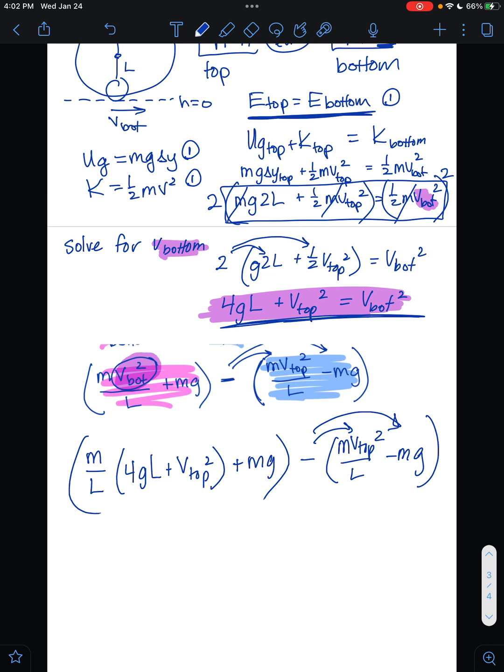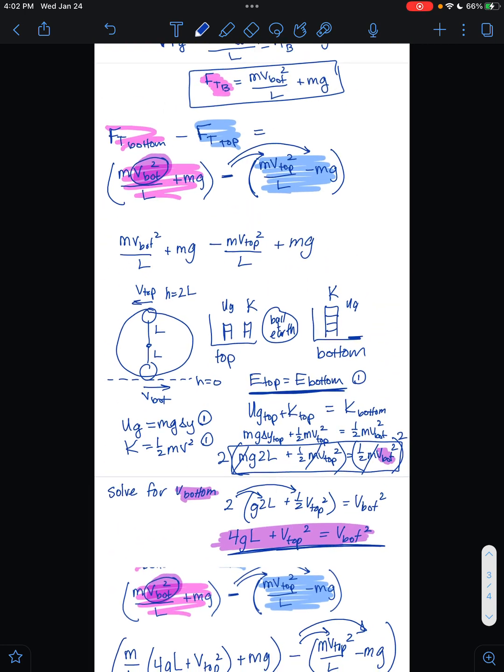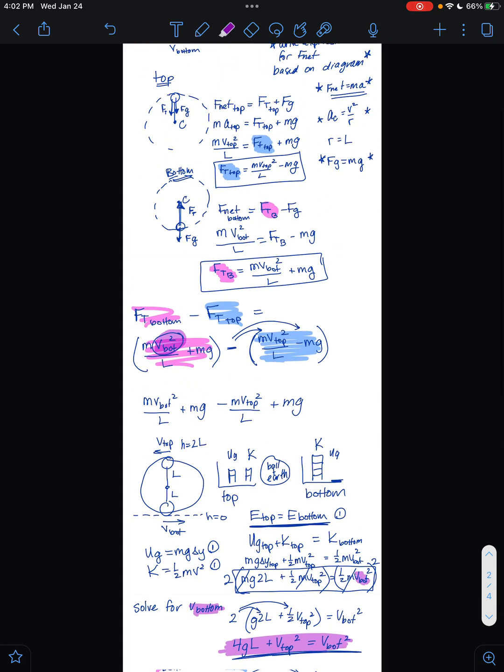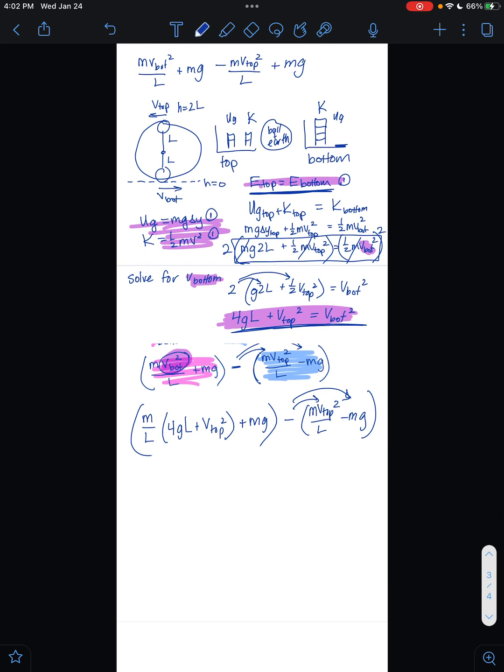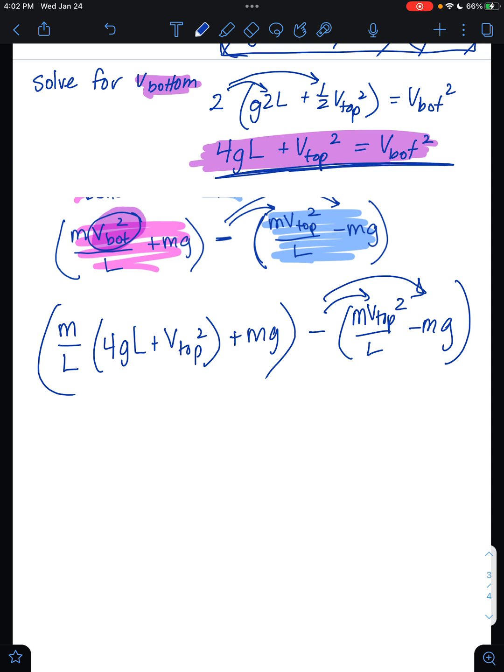Here's where the magic happens with algebra. I would like to tell you that for a long time we have not earned any points. So maybe all of this is not worth it on your test. What was worth points might have been things like your force diagram and all of the things that have stars next to them. These are all your points: force diagram, identifying energy, knowing what type of energy. And all the rest of this algebra that you're going to see me do for a nice long time is worth 1 point. And so maybe that's not your point, and that's okay. But if you'd like to see it, here it is.